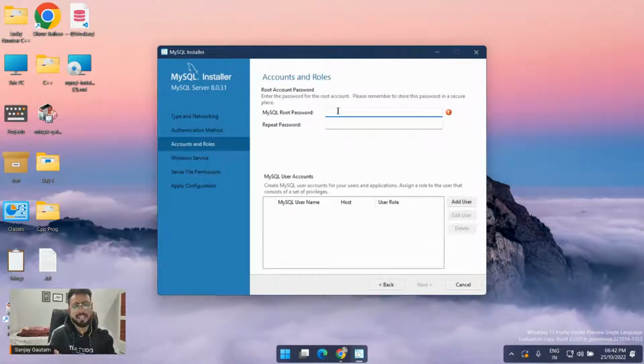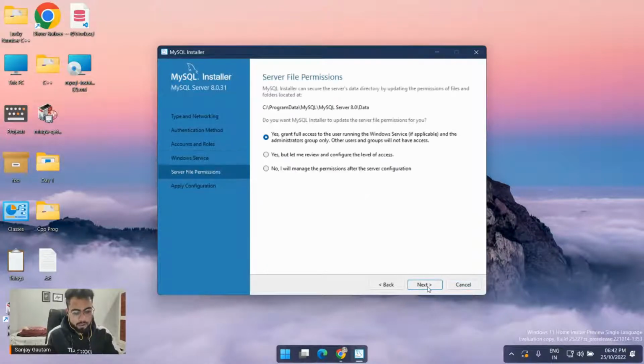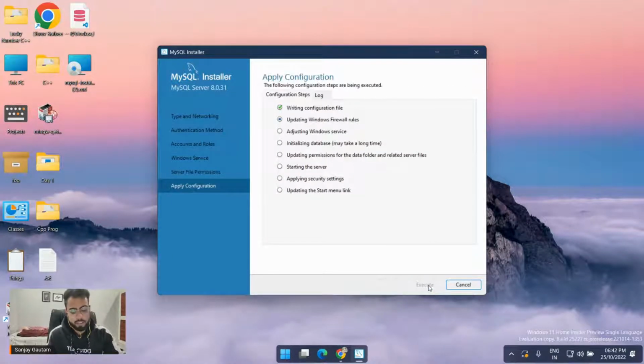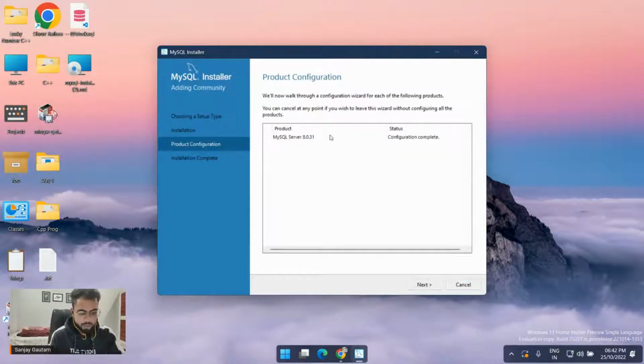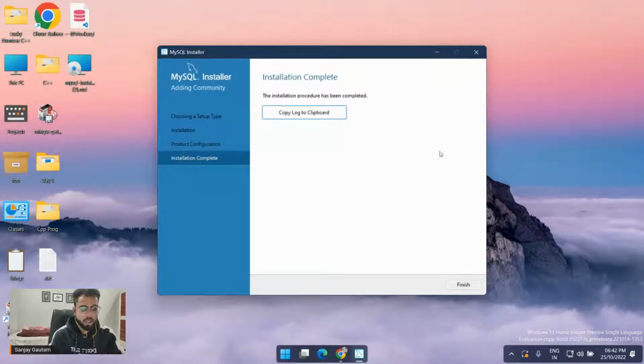And here you basically have to put a password, and don't forget this password. This password is very, very important. Right now I'm just going to use 1234. That's all. Next, next, next, execute. That's all, it's done. It's installed. Just wait a few more minutes, and it will get installed automatically. Yeah, it's the boring part, installing it. And that's all, it's installed. Next here, and you can close this.